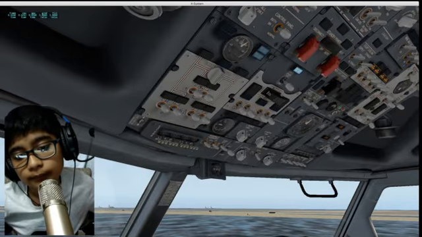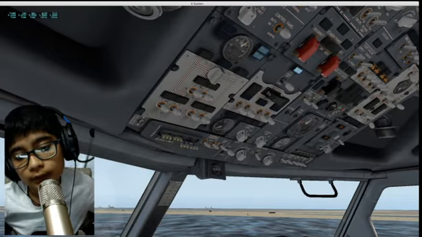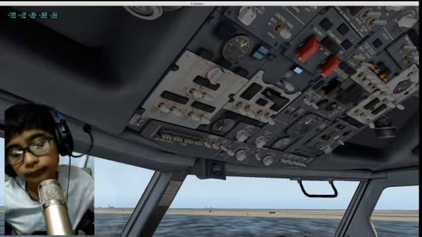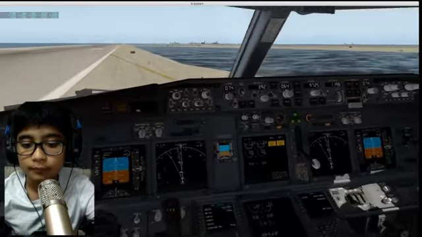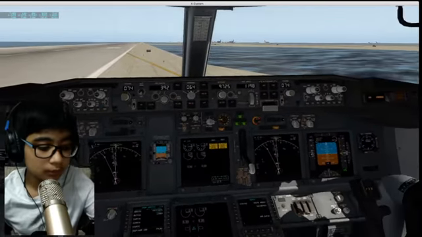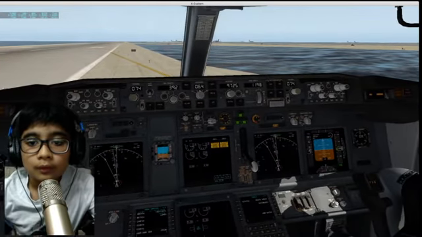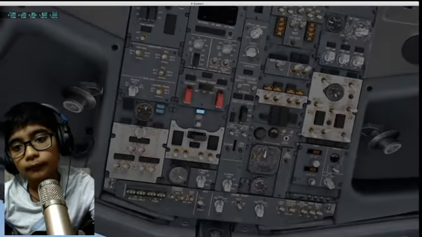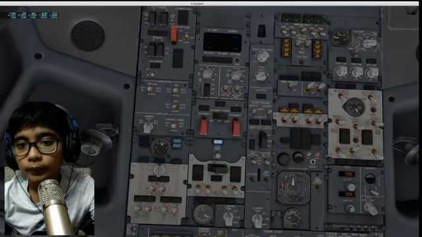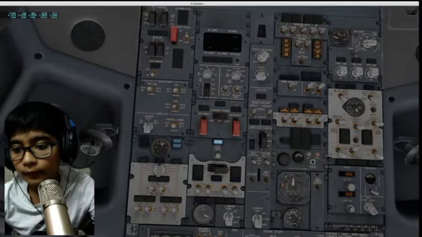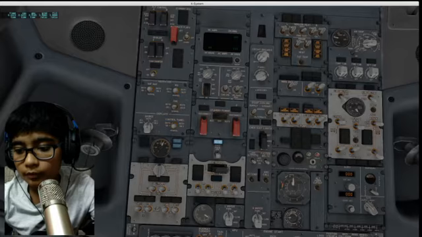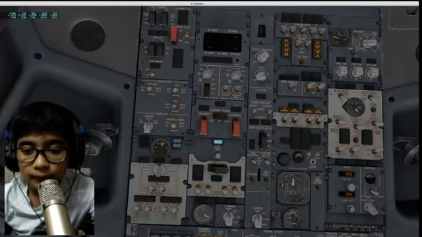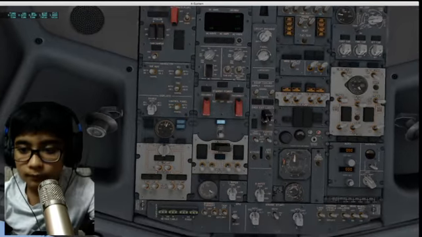APU off. All of the landing lights are off. And I will just move myself here. Okay, so let's see this. Go down. Window heat off. APU bleed off. I don't know. That's fine. Emergency lights. Emergency lights.